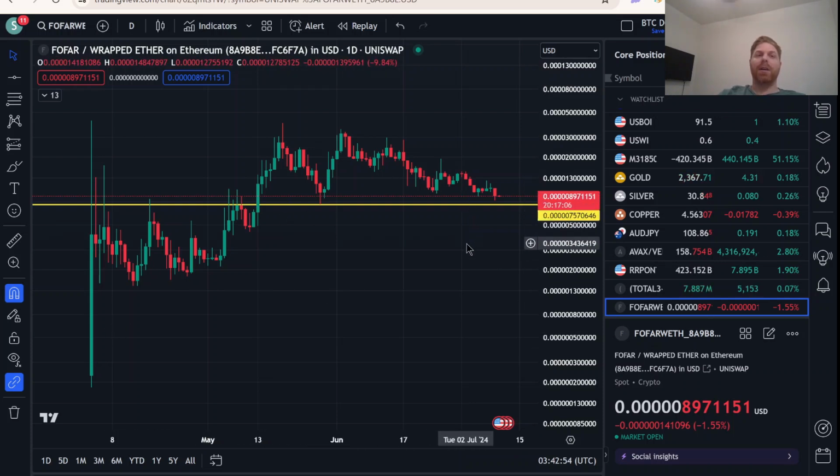That's what I see. Let's look under the hood and see what's going on with some technicals. Now, keep in mind that Bitcoin doesn't look great right now. Bitcoin itself is in a bear flag on the 4-hour time frame, arguably even on the daily time frame. And you've got interest rate cuts potentially coming up in September. A lot of volatility is to be expected between now and then.